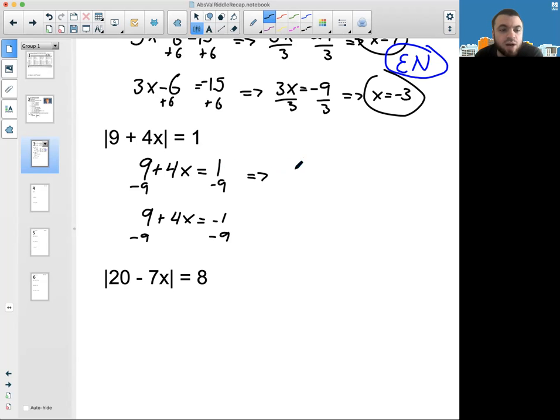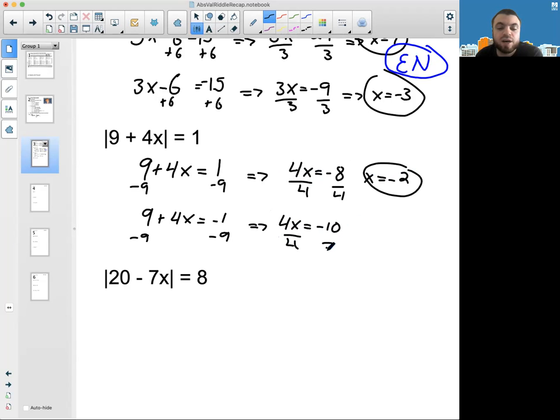All right, so 1 minus 9 is negative 8. Negative 1 minus 9 is negative 10. I divide by 4, giving me negative 2. I divide by 4, giving me negative 10 fourths. Now you do need to do a mixed number. So that's negative 2 and a half, 2 fourths. And we have negative 2 and negative 2 and a half.